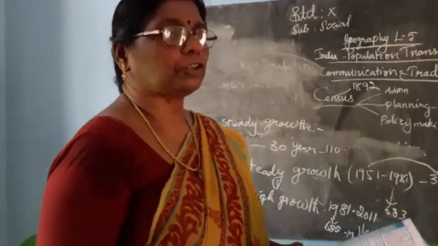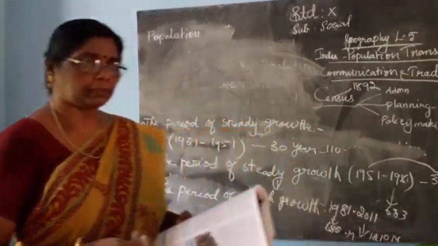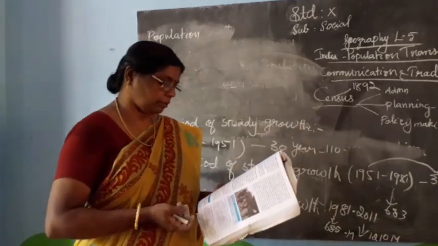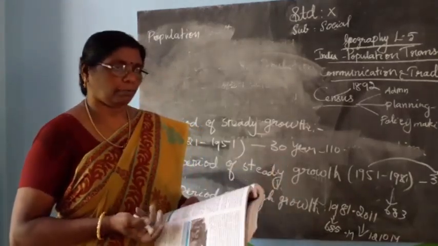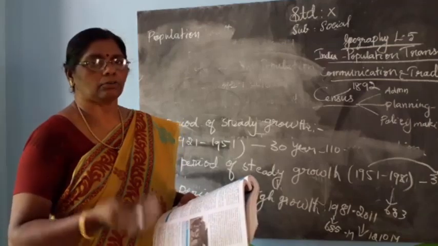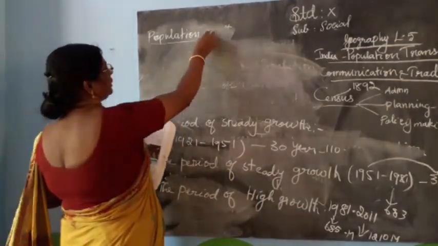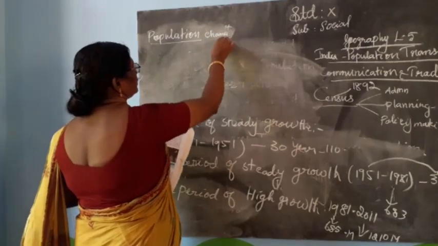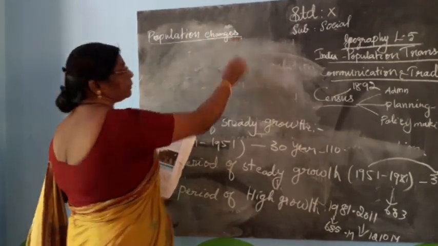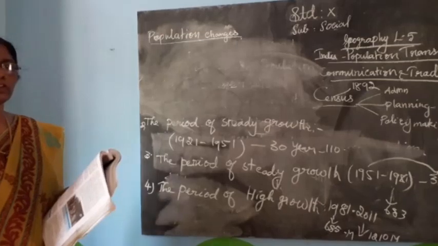Birth rate refers to the number of new births per 1,000 people in a year. What is meant by birth rate? Population changes means the number of people is changed from one period to another period.